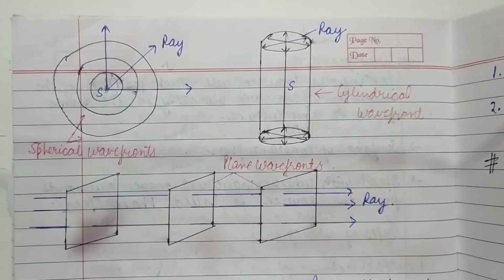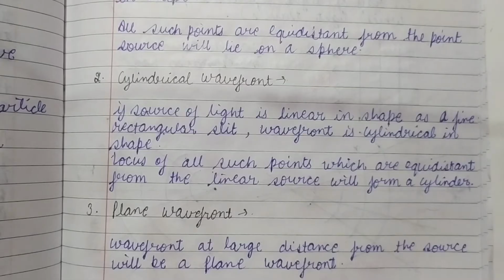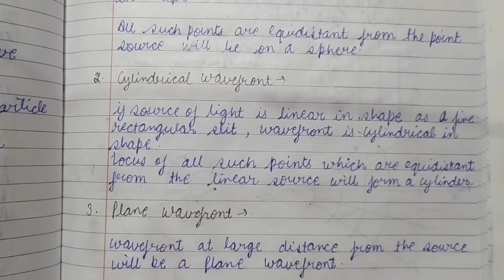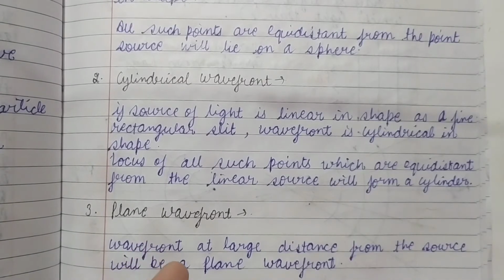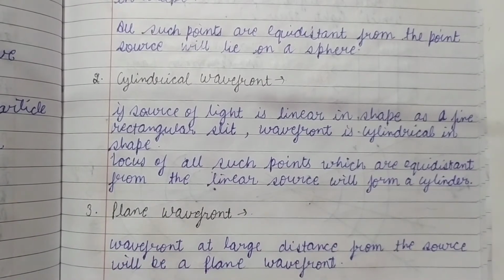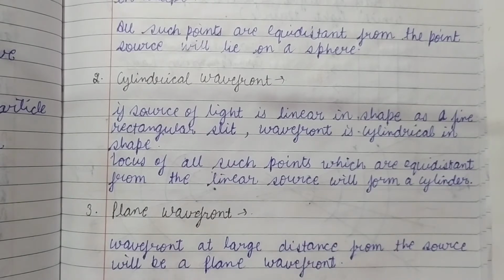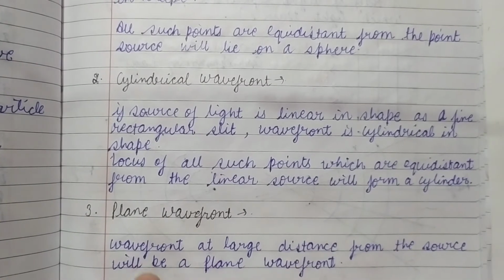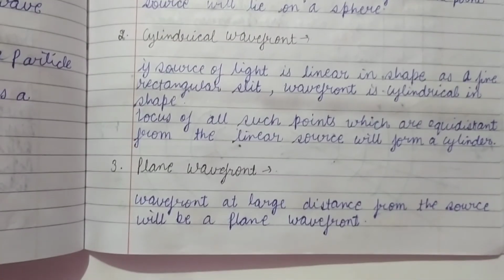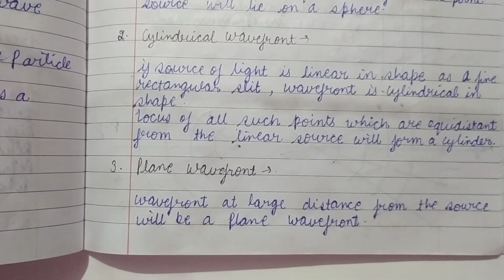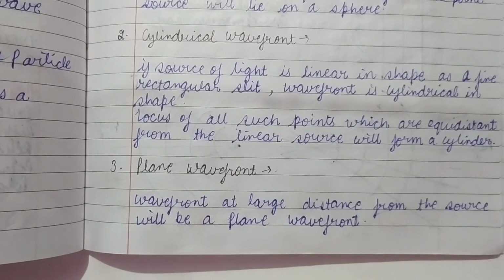Now let us consider the cylindrical wavefront. When the source of light is linear in shape, like a rectangular slit, what kind of wavefronts do we get? In this case, the wavefronts that we get are known as cylindrical wavefronts. But before that, let us see what are plane wavefronts. When the wavefront is at a very large distance from the source, or when the source is at infinity or at a very large distance, the wavefronts that are formed are known as plane wavefronts.